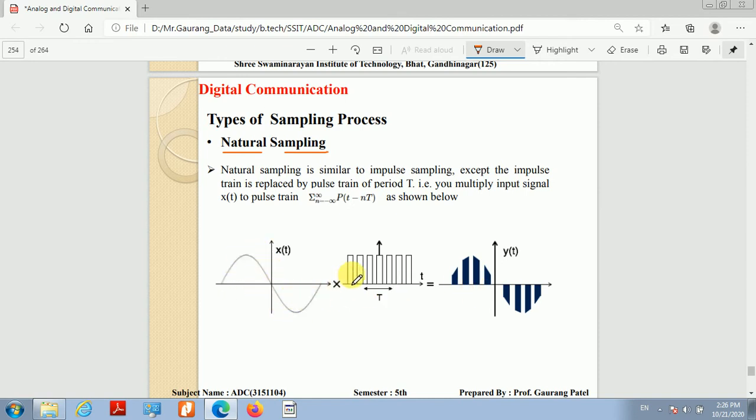So you can see this is our pulse train of period t, and if you multiply it with this original signal x of t, then the amplitude of this pulse train will change according to the original signal. Okay, and the pulse train is mathematically denoted by this series, summation n is equal to minus infinity to infinity p of t minus nt.